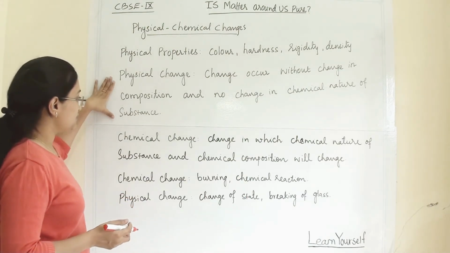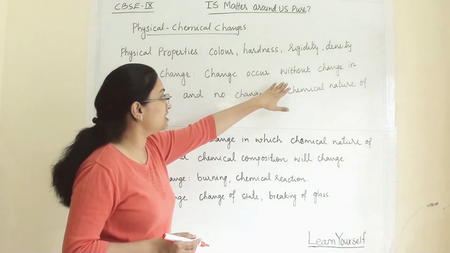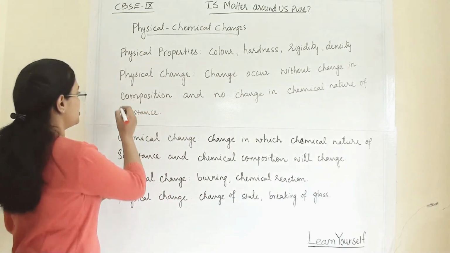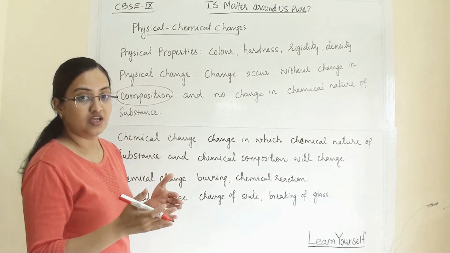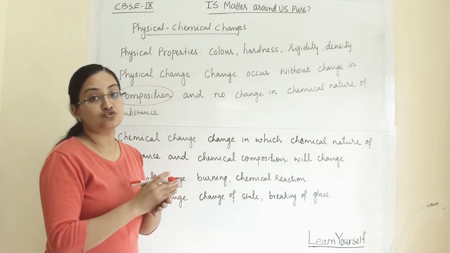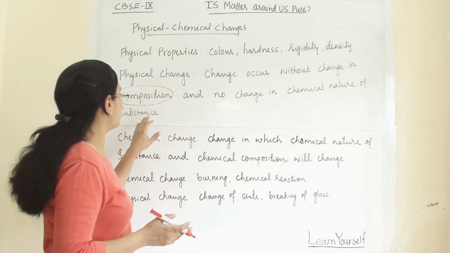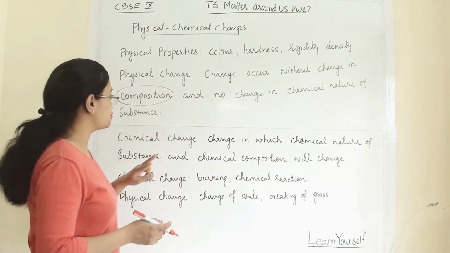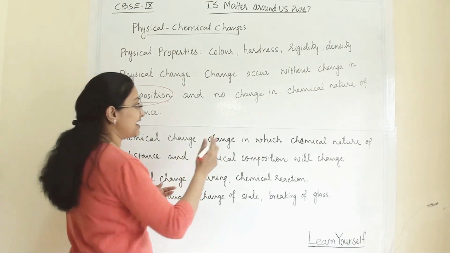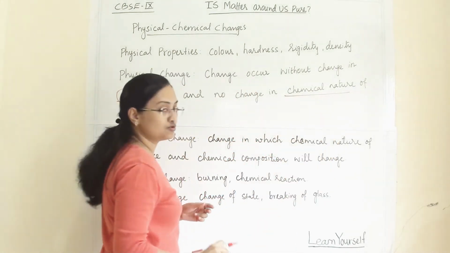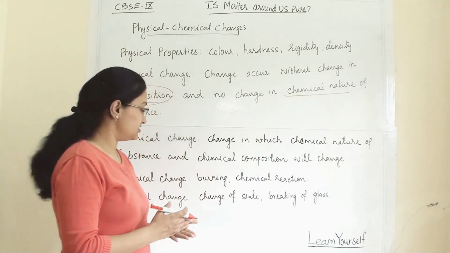This is the definition of physical change, in which it says that change occurs without change in composition. Composition means whatever substance is undergoing a change. The composition of the substance should not change, and there should be no change in the chemical nature of the substance. So these two conditions are very important: the composition should not change and the chemical nature of the substance should not change. So when can we say that this is a physical change?